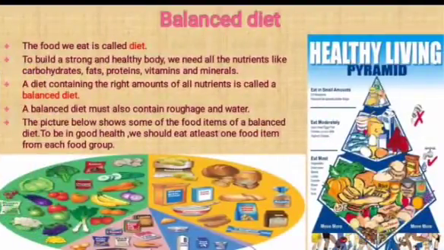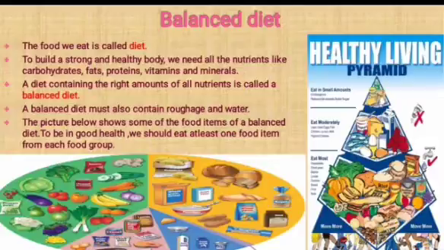Let's continue the lesson, food. We all eat food every day, as food gives us energy to work and play, to grow and to make our body strong and healthy. The food we normally eat in a day is called diet. To build a strong and healthy body, we need all the nutrients like carbohydrates, fats, proteins, vitamins and minerals. We have already learned that carbohydrates and fats give us energy, proteins help in growth and to repair the damaged cells of the body, vitamins and minerals protect our body from diseases.